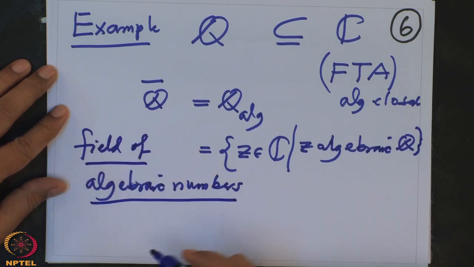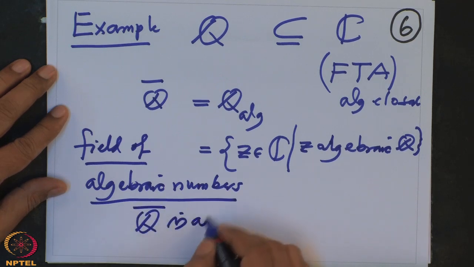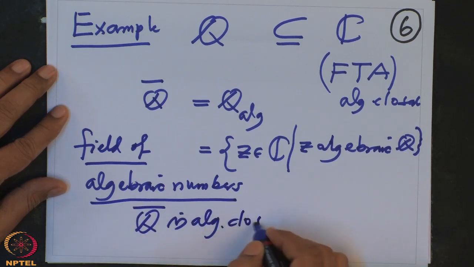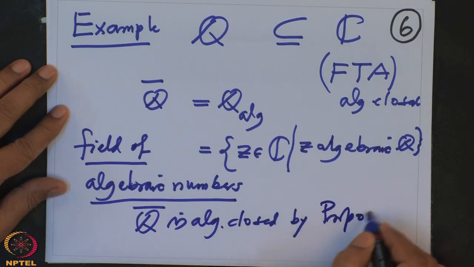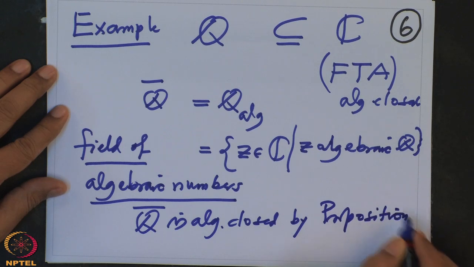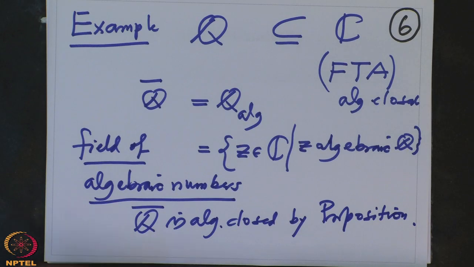And the above proposition says that Q bar is algebraically closed by proposition, because C is algebraically closed. Alright. So let us continue.